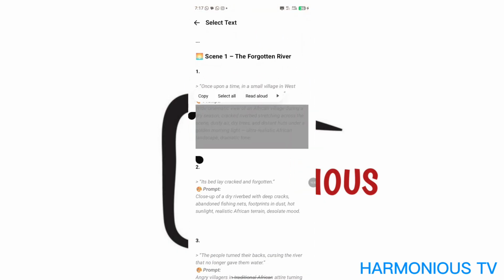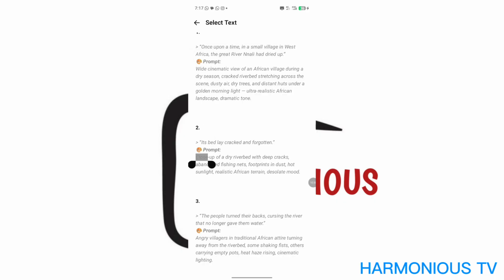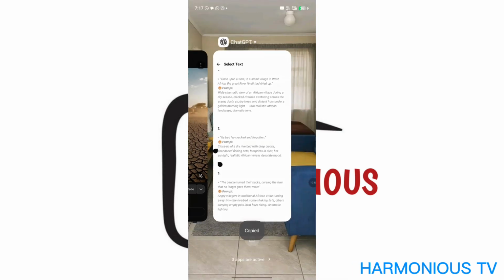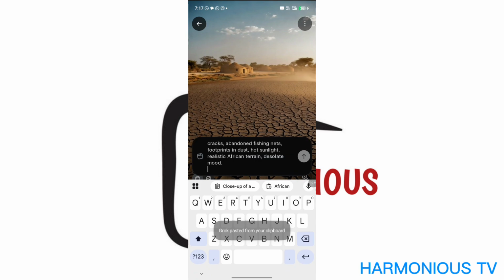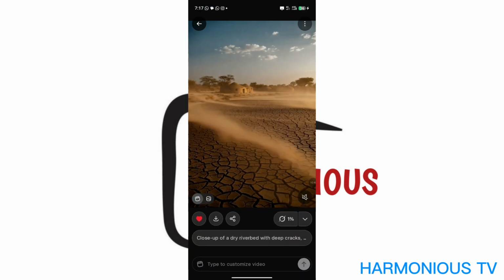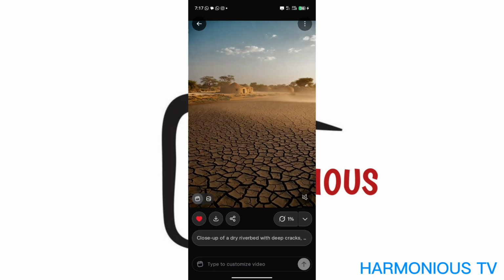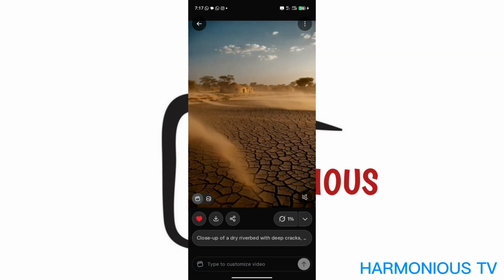Good. Prompt 2 says, close up of a dry. So we're going to copy this, go to Grok, paste it and generate. Our video is generating.